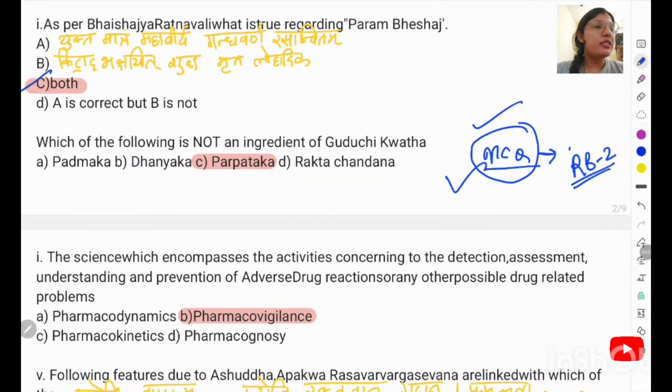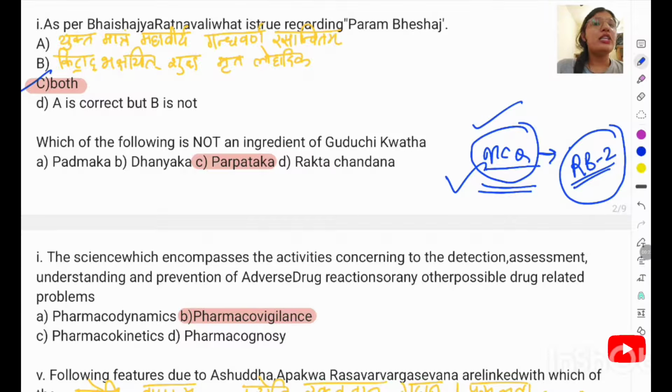Today we are going to discuss the most important MCQs from Rasa Shastra and Bhaishajya Kalpana, paper 2. Basically, in paper 2 there are so many formulations given. So along with these questions we are going to discuss some small concepts also, and some other questions that can come from that specific topic. So let's start our video.